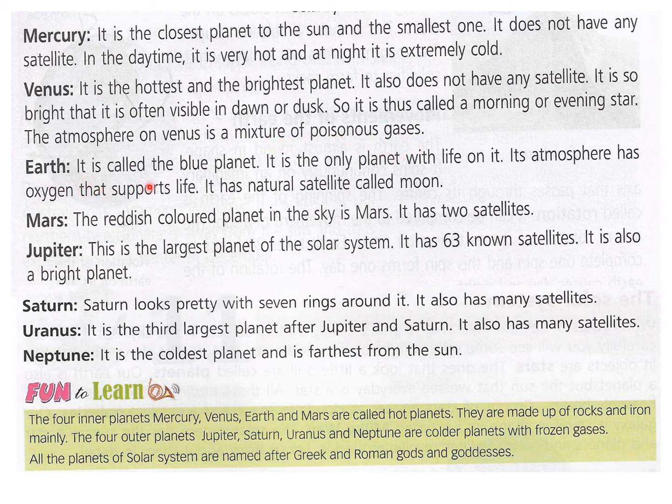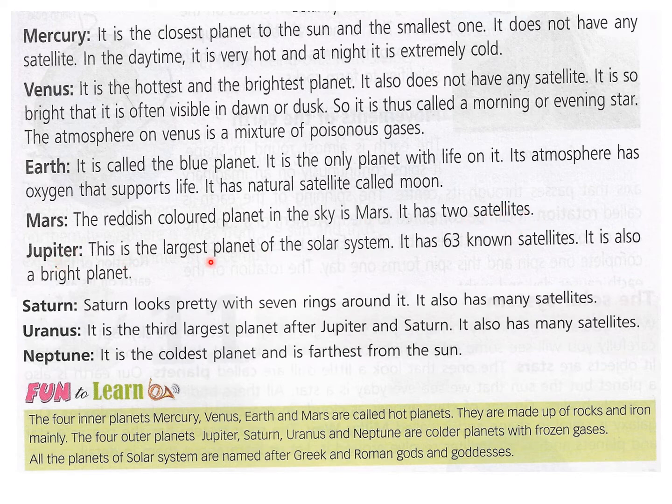Then Earth, it is called the blue planet. It is the only planet with life on it. Its atmosphere has oxygen that supports life. It has a natural satellite called Moon. So our Earth has one satellite called Moon, and the other two, Mercury and Venus, do not have any moons. Then Mars, the reddish colored planet in the sky is Mars. It has 2 satellites. That means Mars has 2 moons.